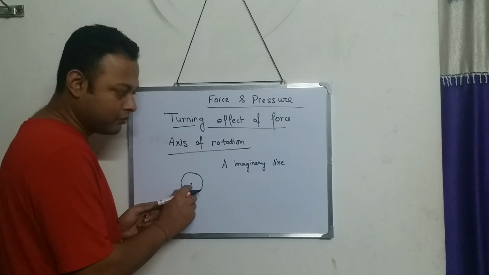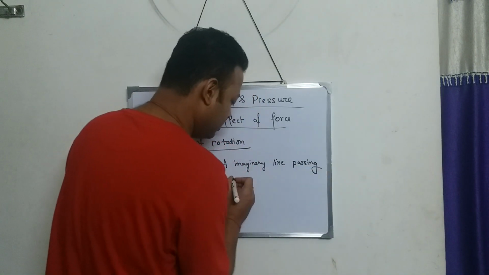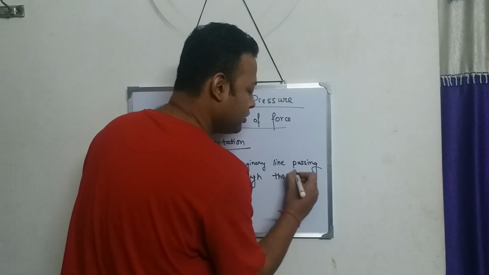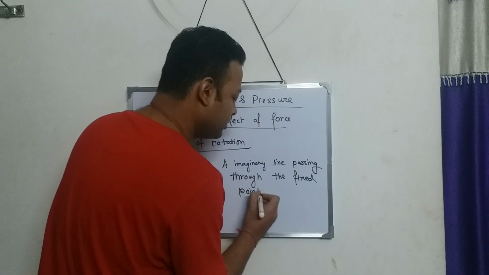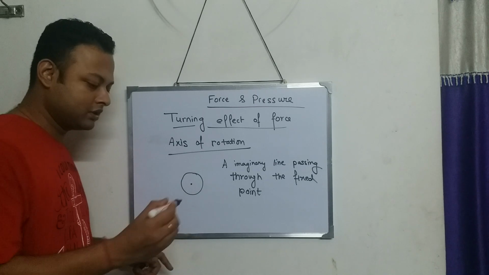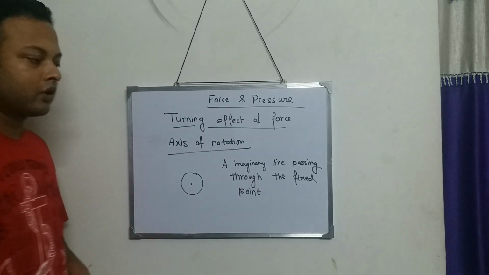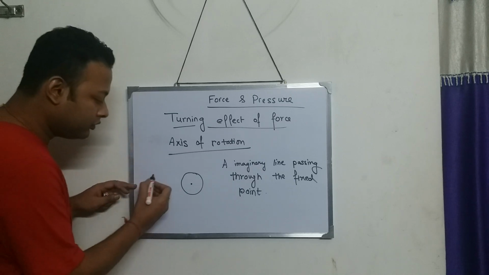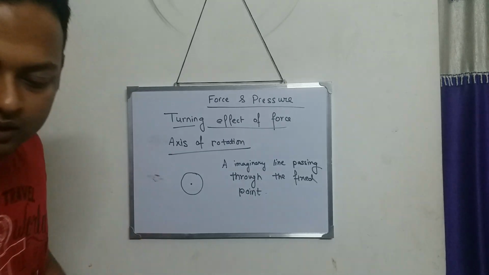An imaginary line passing through this pivoted point, the imaginary line passing through the fixed point, is called the axis of rotation. Okay, now take the example of your fan. So you have a fan over here.